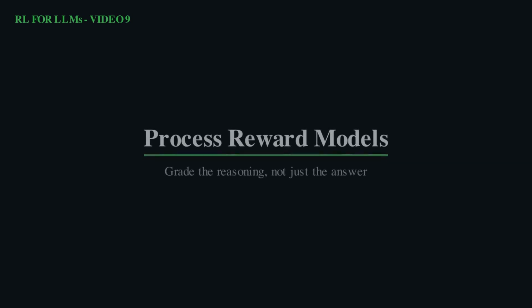Welcome to this standalone explainer on process reward models. The core problem: a right answer can hide completely wrong reasoning, and if you only grade the answer, you will never catch it. This is the bridge that carries us from what humans like toward what is actually correct. By the end, you will understand the difference between outcome and process rewards and see a worked example where grading every step catches a lucky guess that outcome grading rewards.